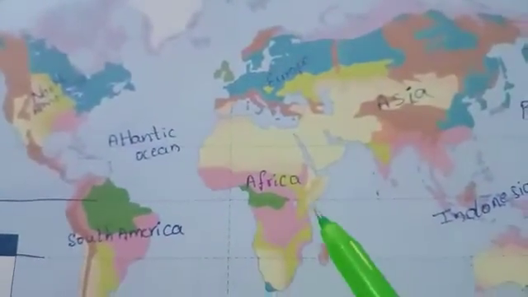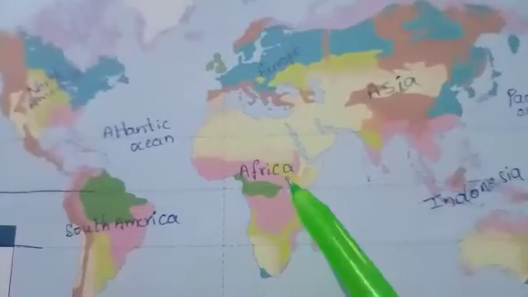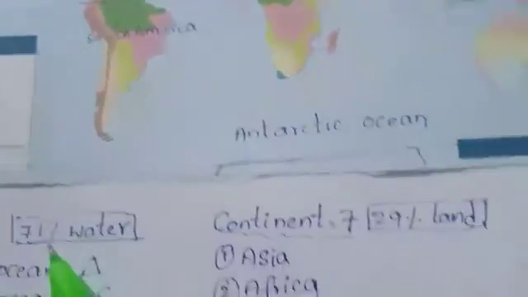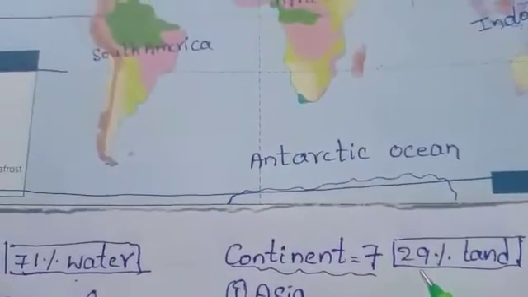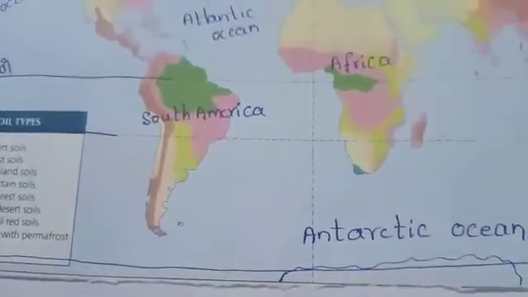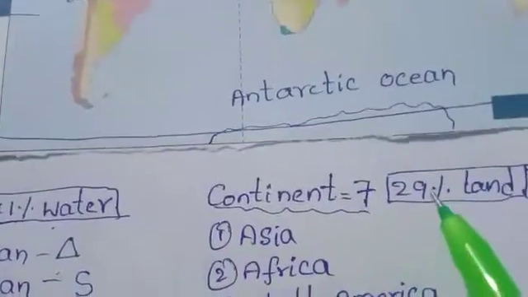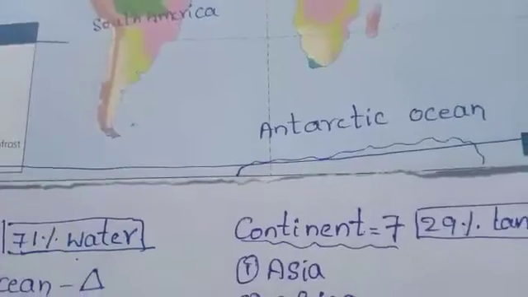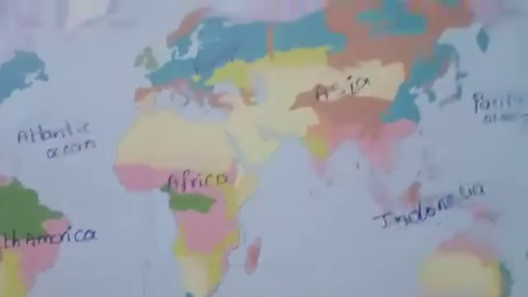So the world is divided into two, a water area and a land area. The water area is 71% and the land area is 29%. This 71% of water is divided into 5 oceans and the 29% of land is divided into 7 continents. Let's see this water area and also the land area. So this is the water area.